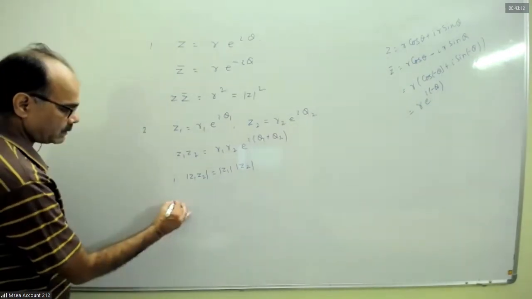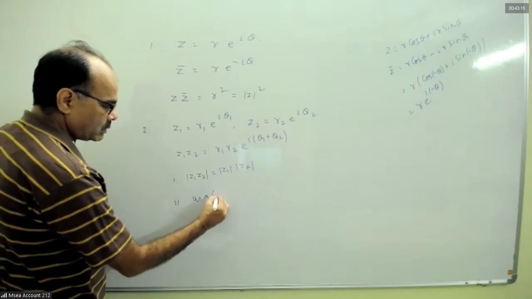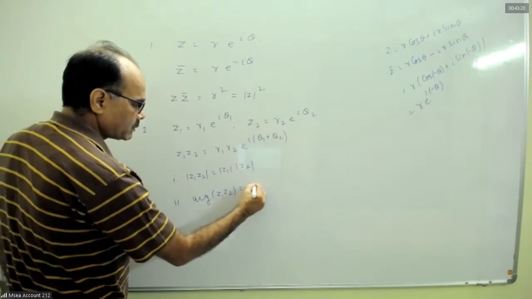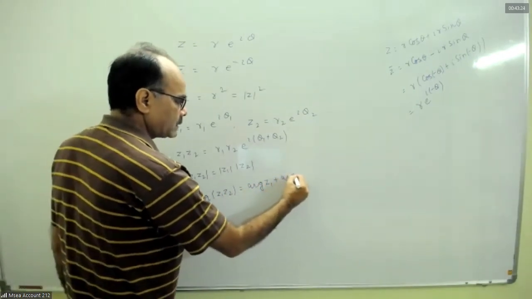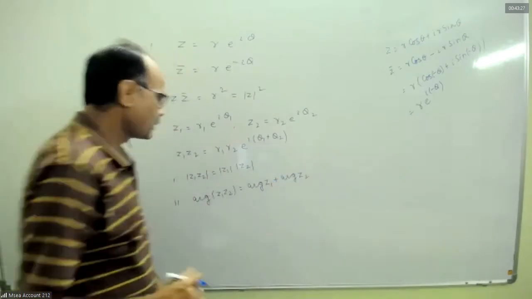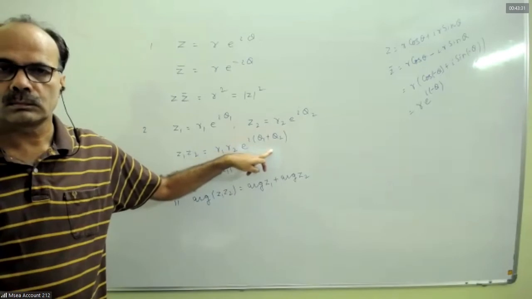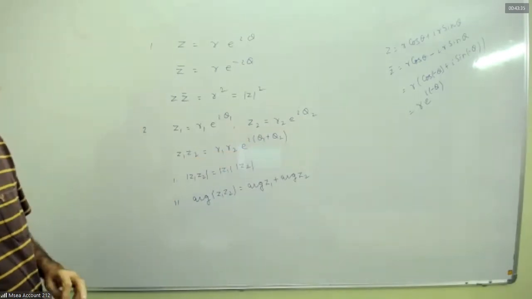Now, second bit, argument of z1 z2 equals argument of z1 plus argument of z2. Can I say it? Yes, sir. Theta 1 plus theta 2. The argument of this complex number is theta 1 plus theta 2.